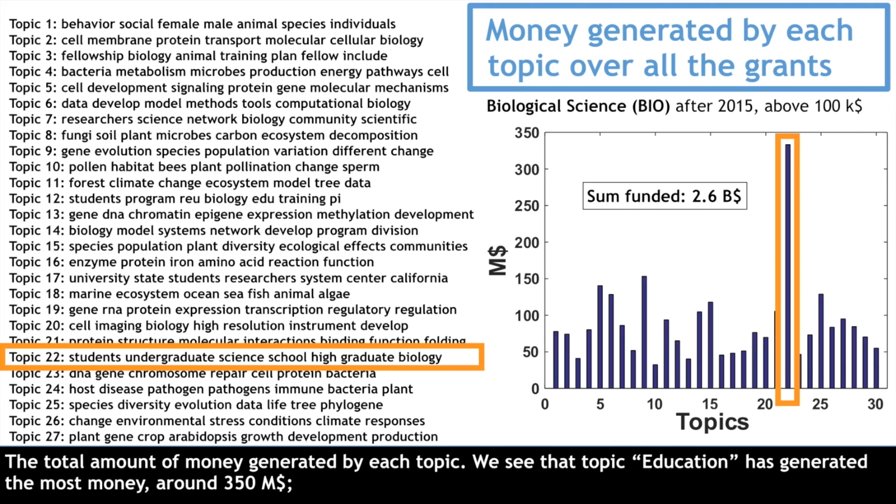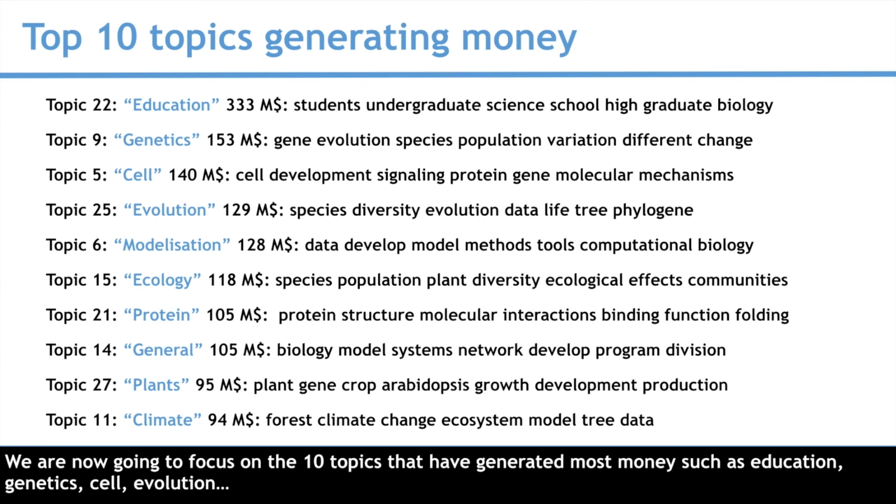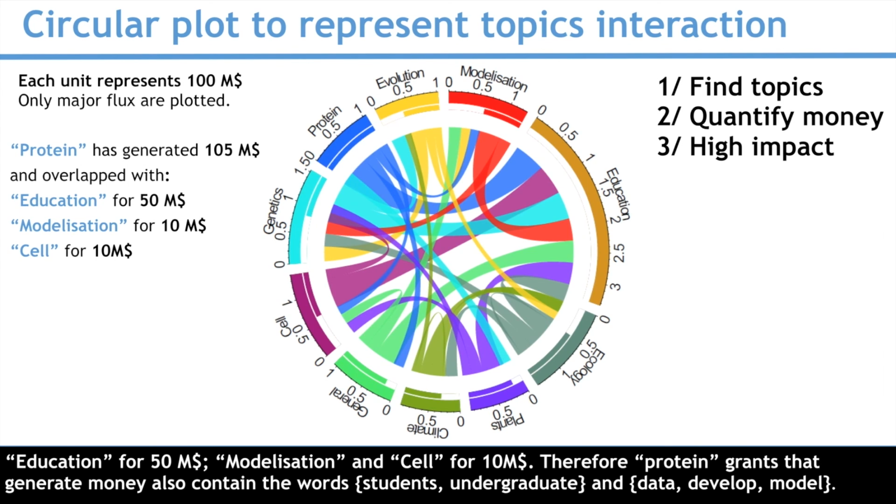We see that topic education has generated the most money, around 350 millions, while protein has generated $100 million. We are now going to focus on the 10 topics that have generated the most money, such as education, genetics, cell, evolution, and use circular plots to represent the money generated by each topic and the interaction between topics. For instance, protein has generated 100 million and overlapped with education for 50, modelization and cell for $10 million. Therefore, protein grants that generate money also contain the words students, undergraduate, and data, develop, model.